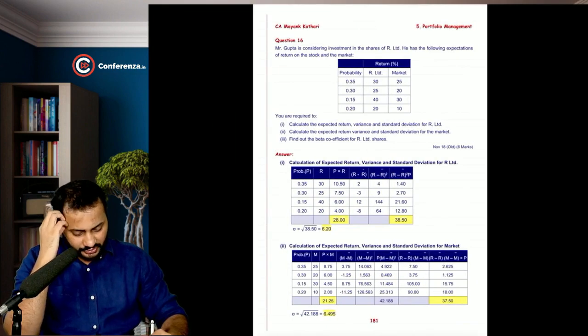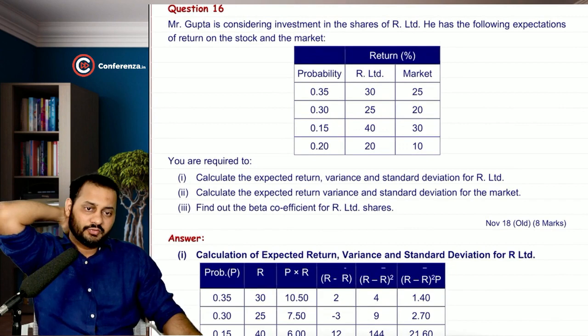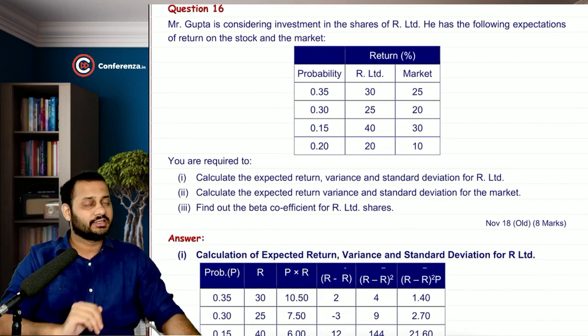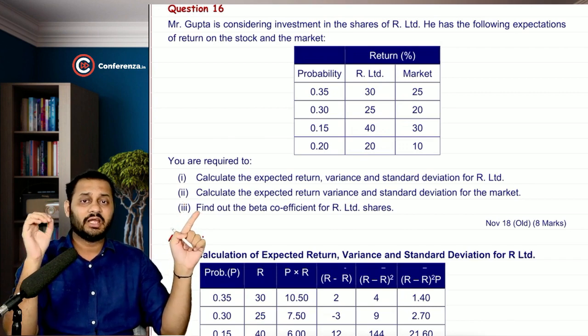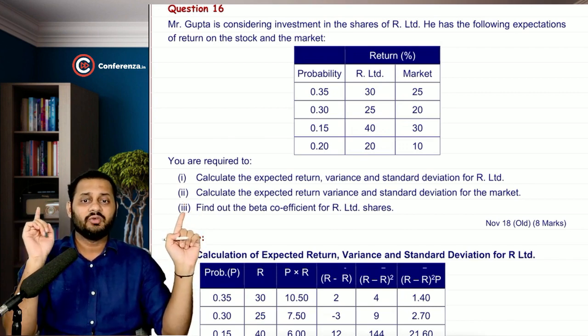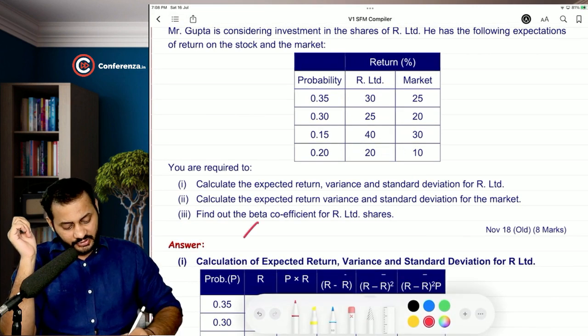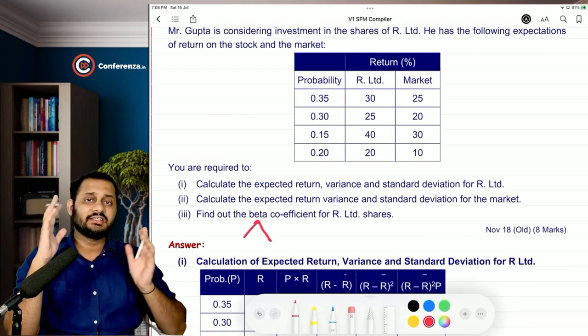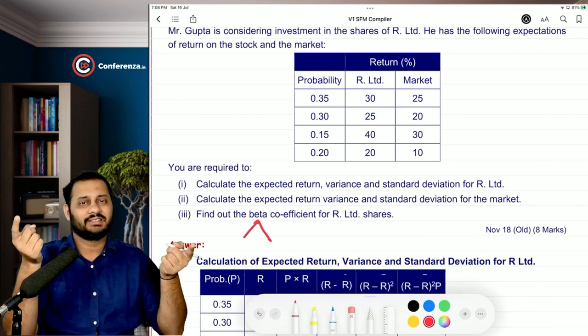Okay, that was question number 15. Okay, question number 16 onwards we are going to take in the next lecture. Why? Because the first and the second part is again easy, but the third part you will have to understand. Find out the beta coefficient of R limited. Now the beta is calculated using two different methods, correlation analysis and regression analysis. We are going to talk about the beta concept in the next lecture.